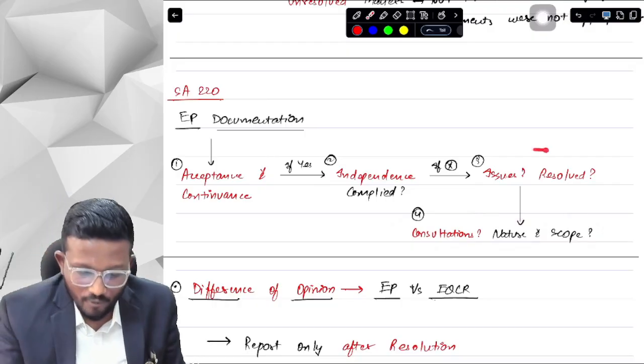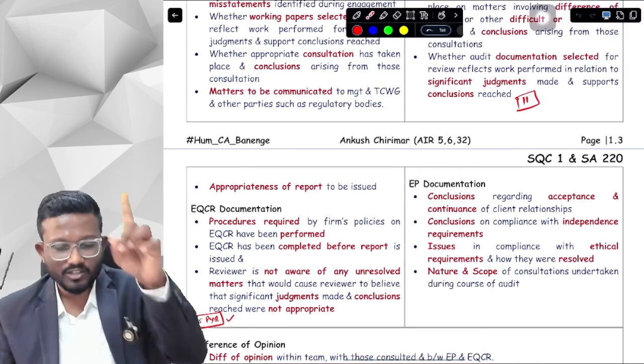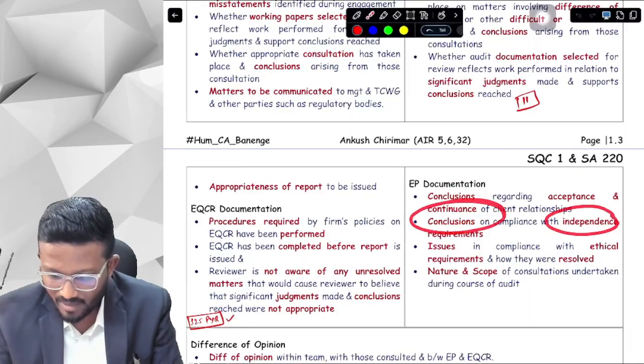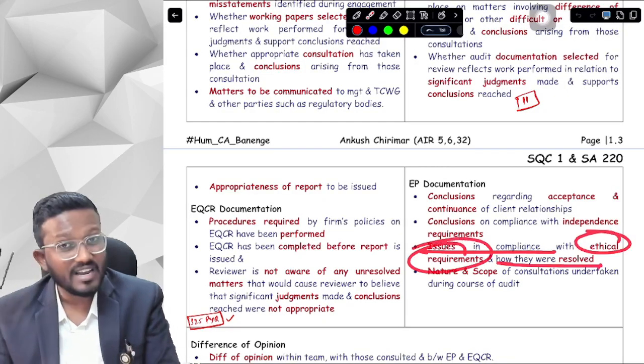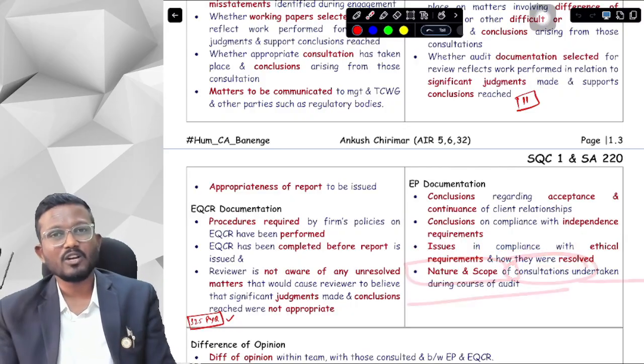So here there are 4 things that we need to document as an engagement partner. What were the 4 things? First of all, what are our conclusions regarding the acceptance and continuance? What are the conclusions regarding the independence requirements? What are the issues in compliance with ethical requirements and how have we resolved them? And lastly, what is the nature and scope of the consultations that we have taken during the course of the audit?